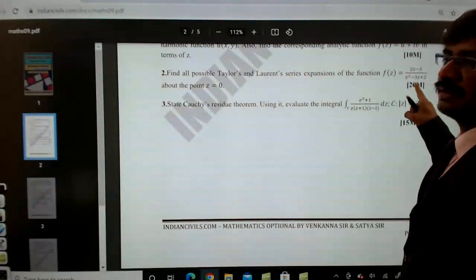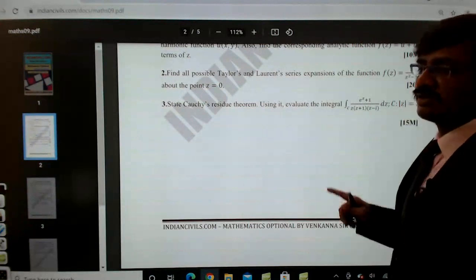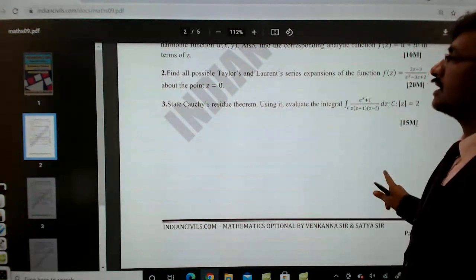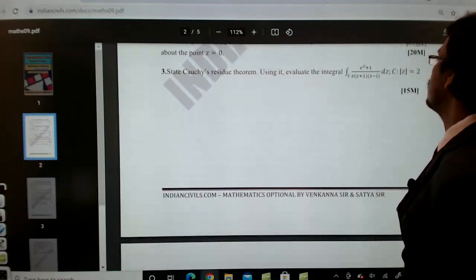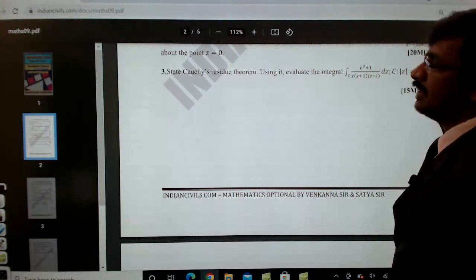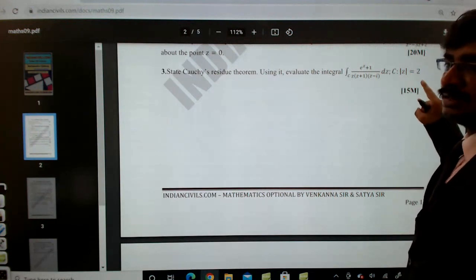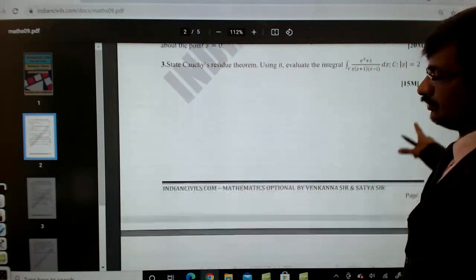Find all the possible Taylor's and Laurent series expansions of the function f of z is equal to 2z minus 3 divided by z square minus 3z plus 2 about the point z is equal to 0. So he has given one function, and for that we need to identify the Taylor series expansion and the Laurent series expansion for the given function. And state Cauchy's residue theorem, using it, evaluate the integral e power z by 1 divided by z into z plus 1 into z minus i, dz, where mod z is equal to some value. So this is also straight away Cauchy's residue theorem as an application. So no deviation from there.